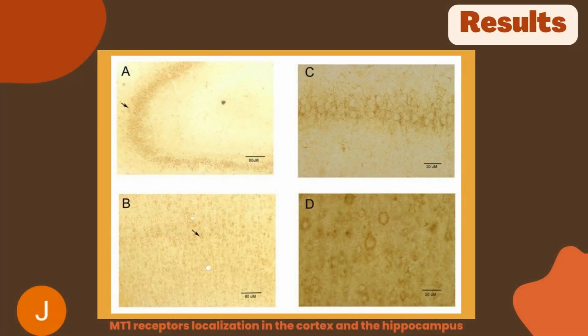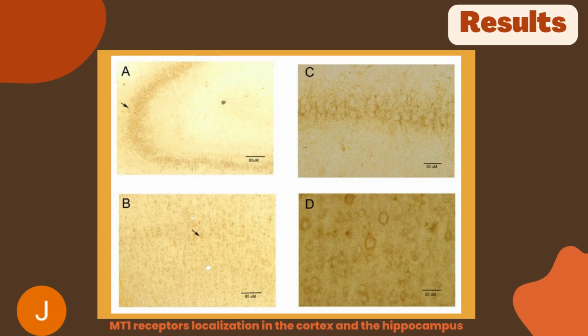Let me give you an insight to the results obtained. The images here show MT1 receptors localization in the cortex and hippocampus. In the hippocampus, labeling was found in CA1, CA2, and CA3 regions, mainly around the cell bodies. In the neurons, the labeling appeared to be restricted to the cell bodies and not the processes.